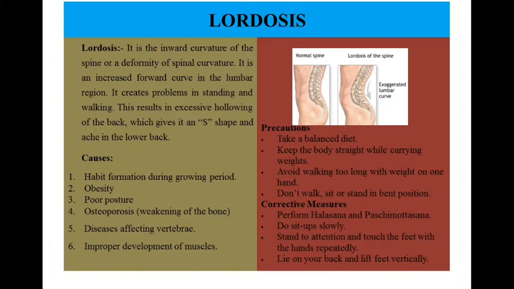Do not walk, sit or stand in bent position. Corrective measures: perform Halasana and Paschimottanasana. Do not sit up slowly. Stand to attention and touch the feet with the hands repeatedly. Lie on your back and lift feet vertically.